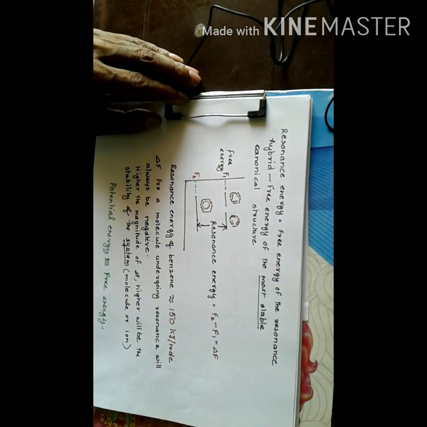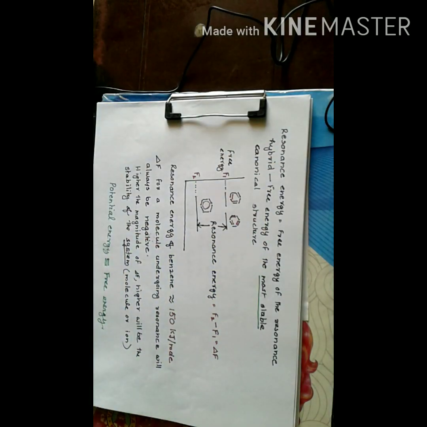Then coming to another term called resonance energy. Now potential energy is equivalent to a chemical term called free energy. So in chemistry, we deal with molecules, and the more suitable term for energy is free energy. And free energy and potential energy are comparable. They are proportional. As potential energy increases, free energy also increases, and as potential energy decreases, free energy also decreases.